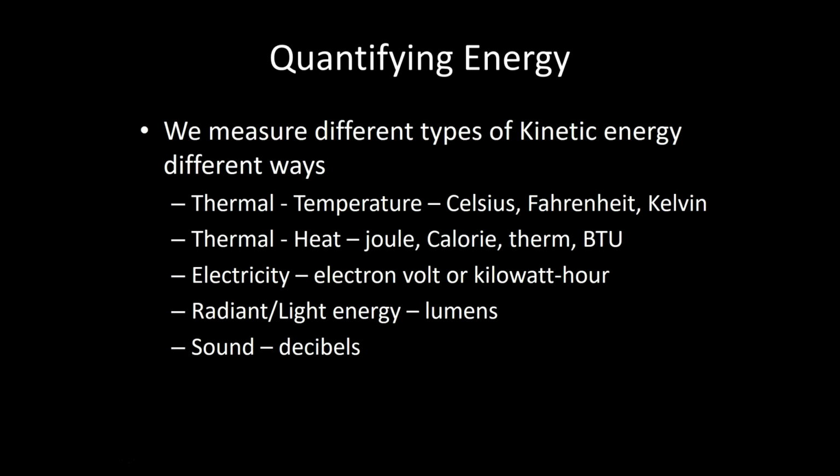Thermal energy in the form of heat can be measured as joules, calories, therms, or BTUs. You may have seen on the side of your boiler or furnace how many BTUs it is. This is a measure of the amount of heat that it can produce. Heat is the amount of thermal energy that an object has. It's different than temperature because it takes into account the size of the object. So for example, if I had a bowl of water and a swimming pool of water, they might be the same temperature, but the swimming pool would hold much more heat because of its size.